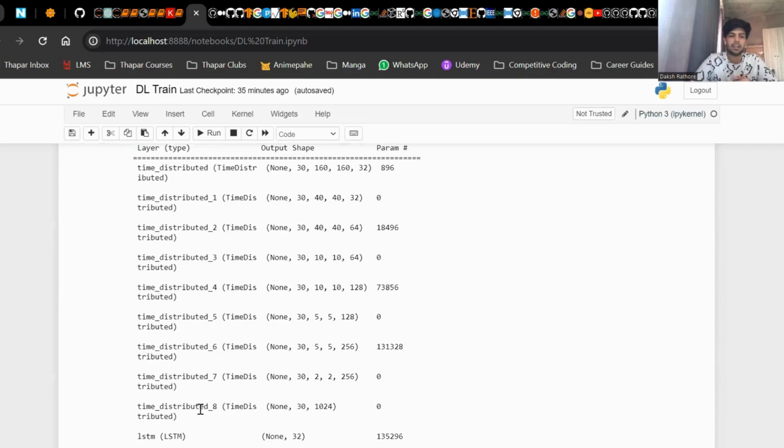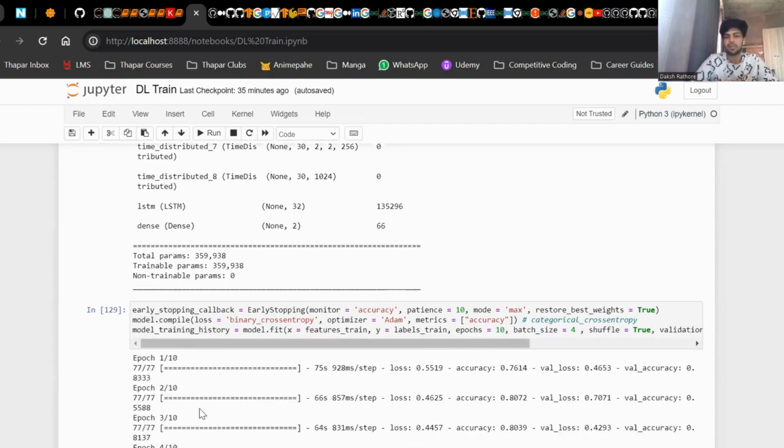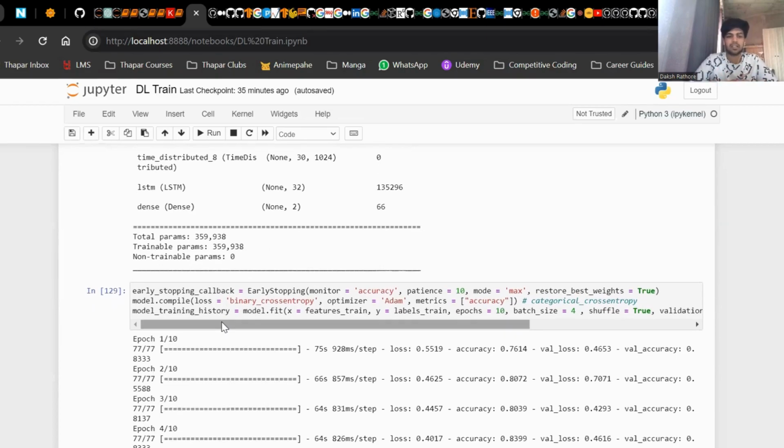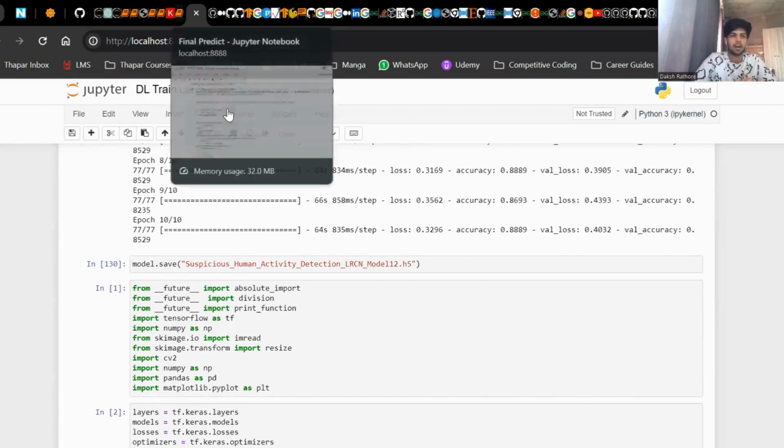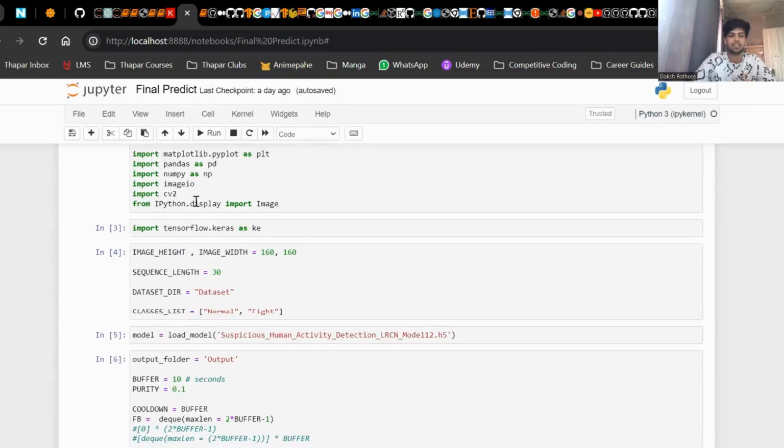Coming to the model, I have made use of three major layers: a time-distributed 2D CNN, then a pooling layer, and then LSTMs. At the end, we have a dense layer, which is for the output of the entire model. This was trained using the Adam optimizer, and I also used the early stopping callback for 10 epochs consecutively. Why only 10 epochs? Because I have increased the batch size in total, so this is much better and much more effective. Then I save the model as the suspicious human activity detection LRCN model so that it can be used by our next script, which is the final predict script.